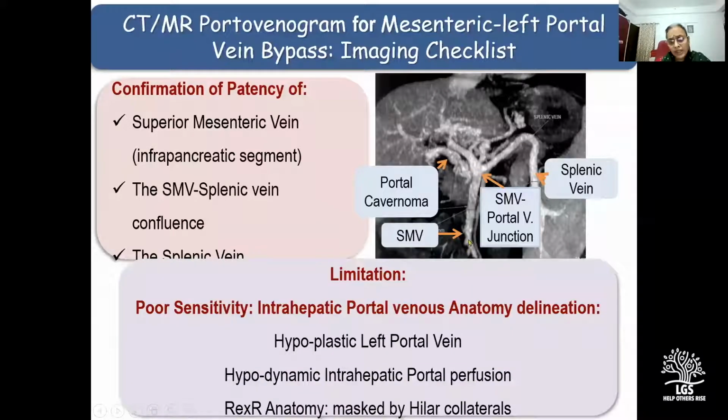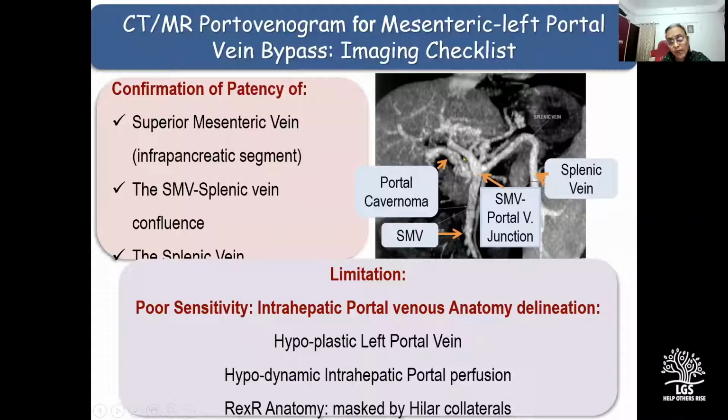But the limitation of the abdominal CT or an MR is its poor accuracy in delineating the anatomy of the left branch of the portal vein in the recess of Rex. This is because the left portal vein in these patients is often very hypoplastic. The size usually varies between 2 to 4 millimeters.